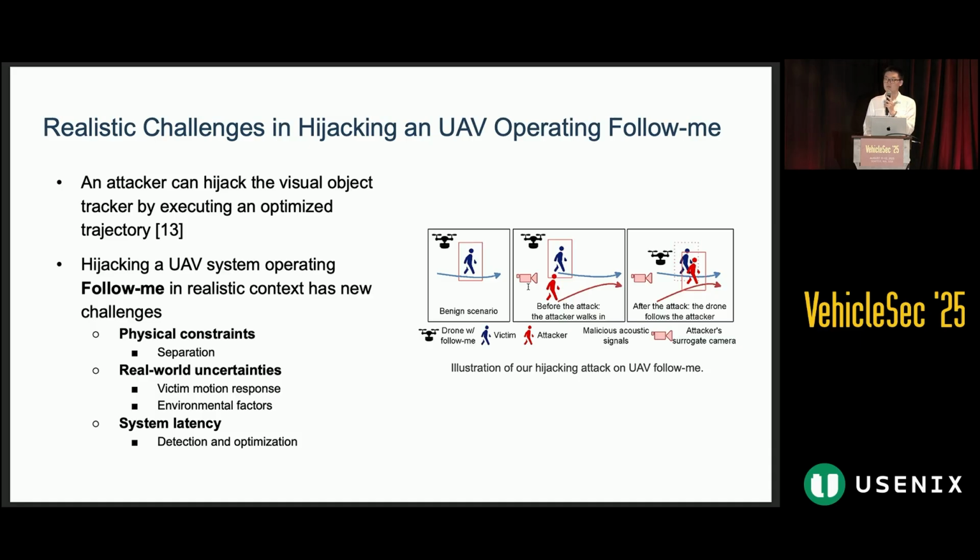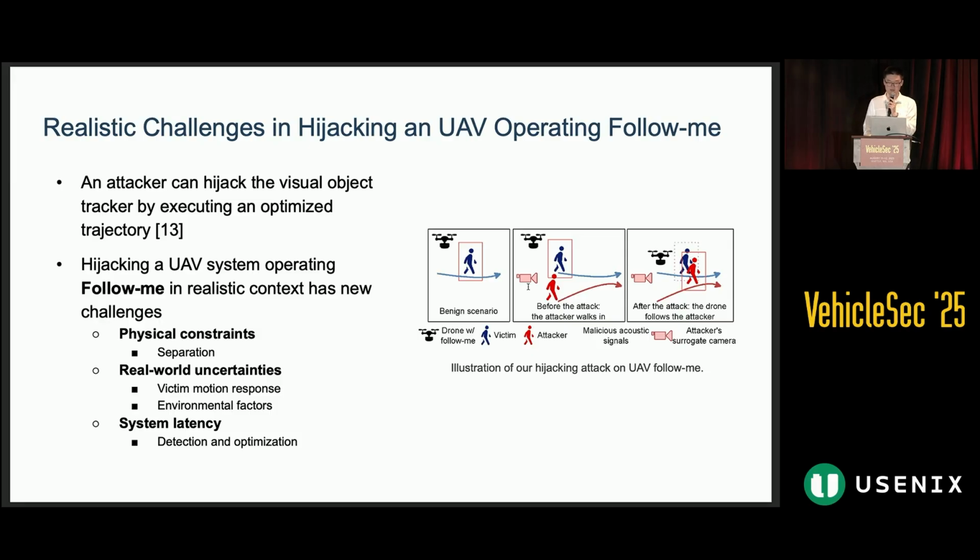Existing work has shown that an attacker can execute an optimized trajectory to cause an ID switch in the object tracking algorithm. But doing that against a physical drone operating in a follow-me application, compared to a static camera, introduces a lot more challenges in a realistic context, including physical constraints such as the separation between the victim and the attacker, and also real-world uncertainties where the victim can have motion response to the action of the attacker, and also the environmental factors that naturally exist in a real setting.